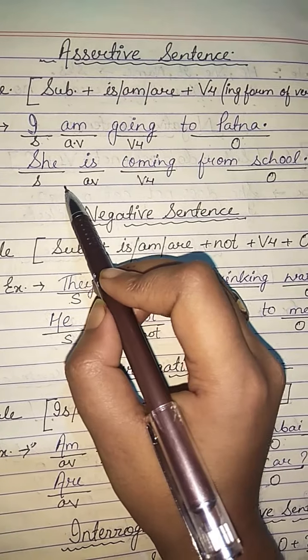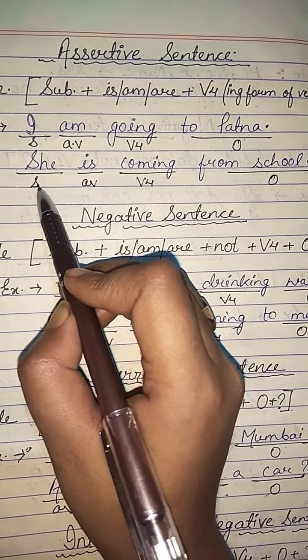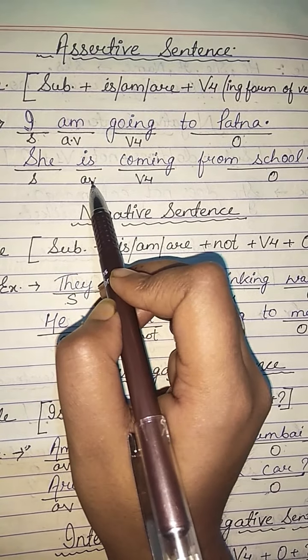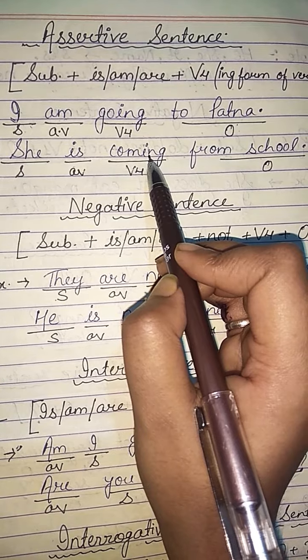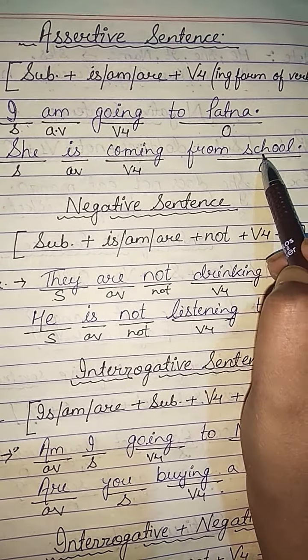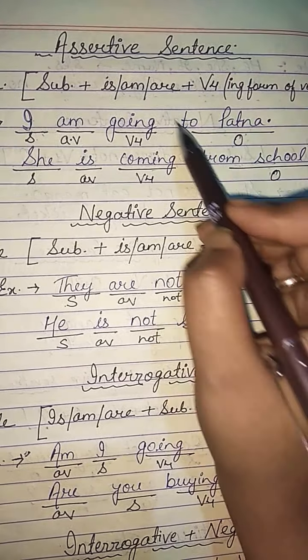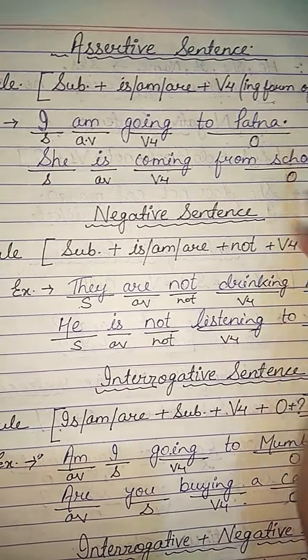Next example is she is coming from school. She is subject, is auxiliary verb, and we use is with she. Coming is the fourth form of verb or ing form of verb. From school is object. So this is the rule for assertive sentence in present continuous tense.